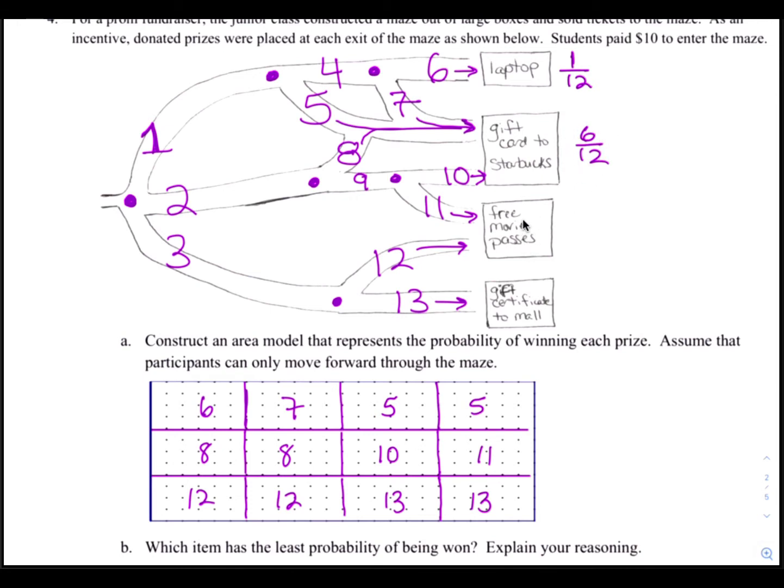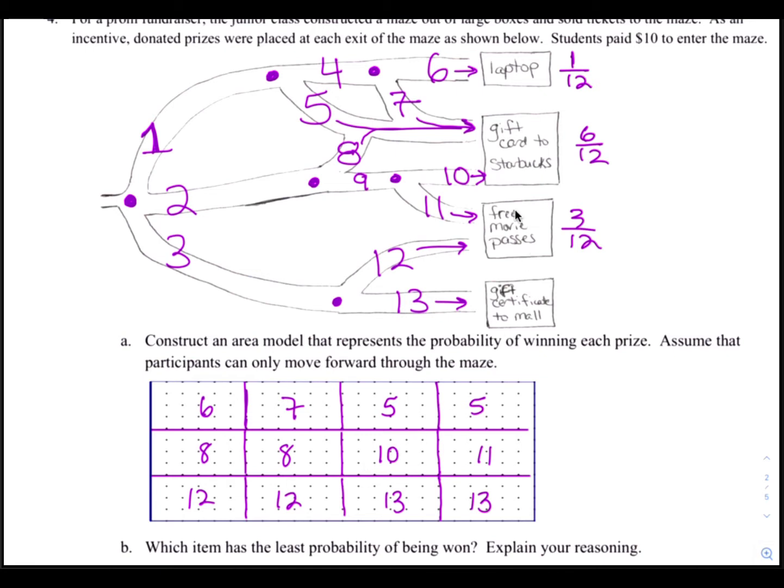Now let's find the probability of getting a free movie pass. There are 2 paths that lead here. That's path 11 and path 12. So we need to count how many 11s and 12s are in this area down here. There's 1 11 and there's 2 12s. That's a total of 3 boxes out of 12.